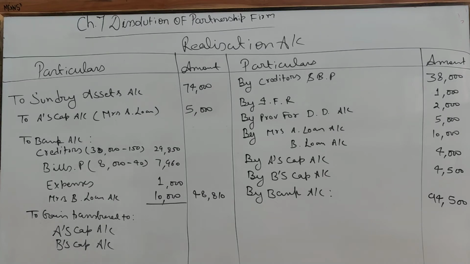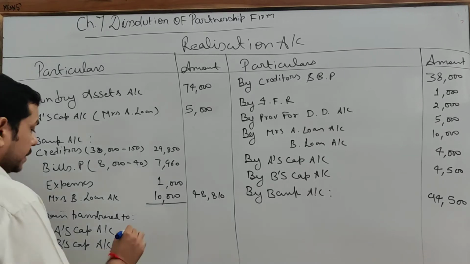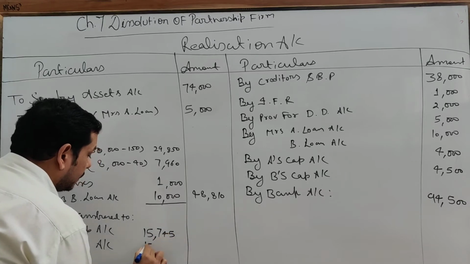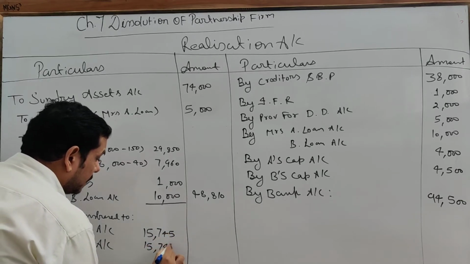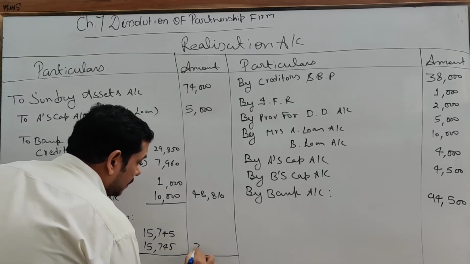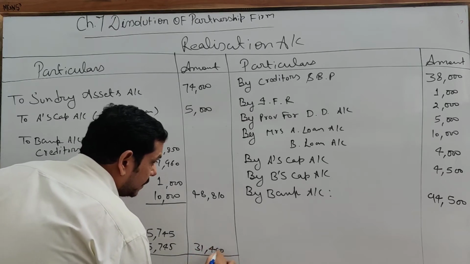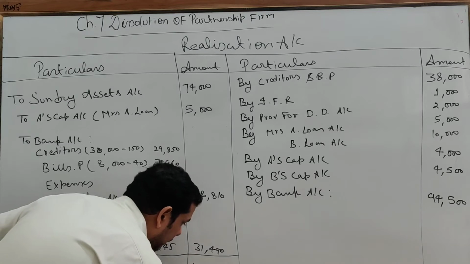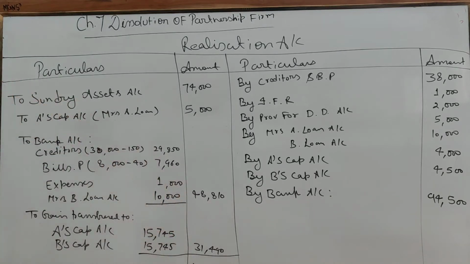Clear? And as the profit sharing ratio is not given, we are going to divide it equally. So that is 15,745 each. 31,490. Total is 1,59,300. Clear, students? So in this way your realization account is prepared.